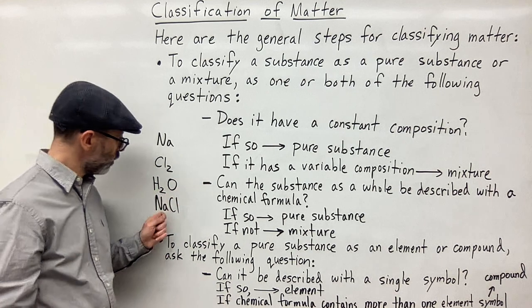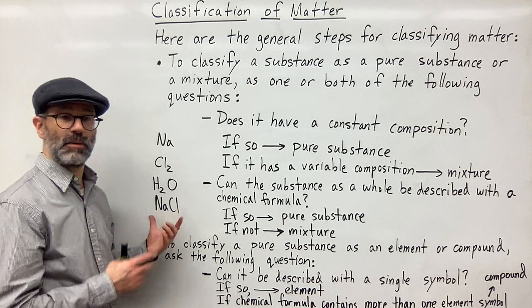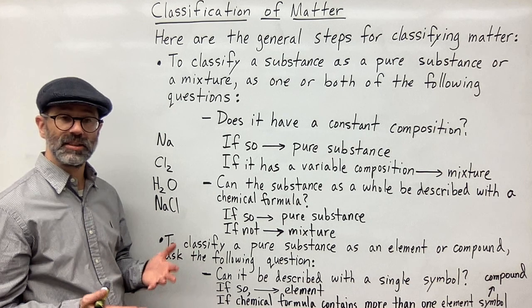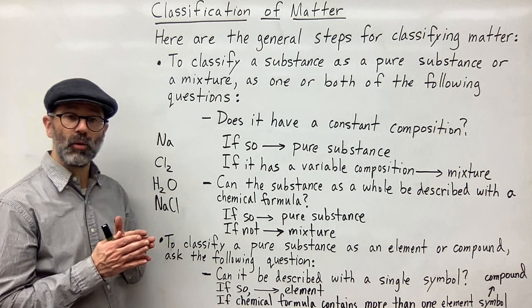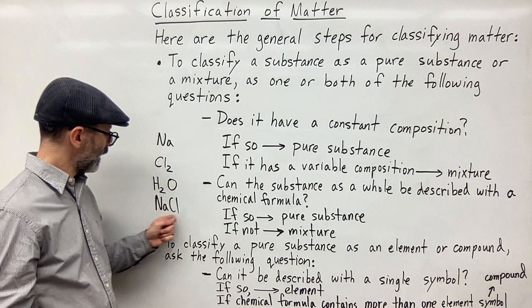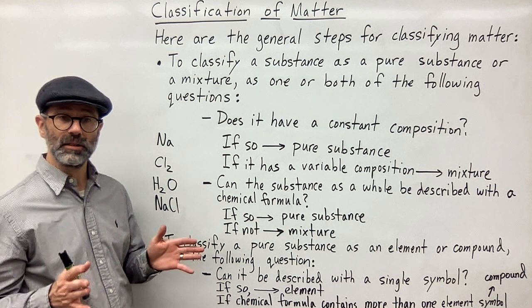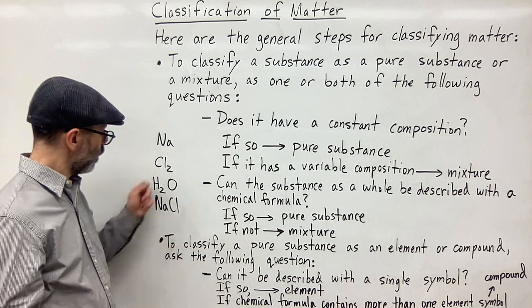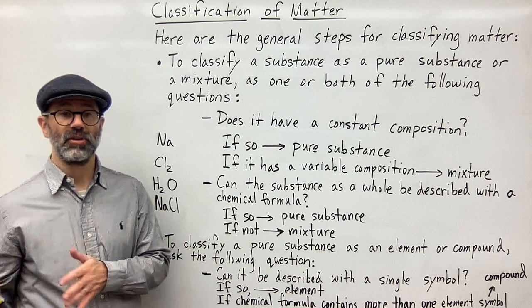However, water and NaCl can both be broken up into simpler substances because they are made up of different elements, right? So H2O can be broken up into hydrogen and oxygen elements. NaCl can be broken up into sodium and chlorine elements, right? So that's another way that you can identify element versus compound.